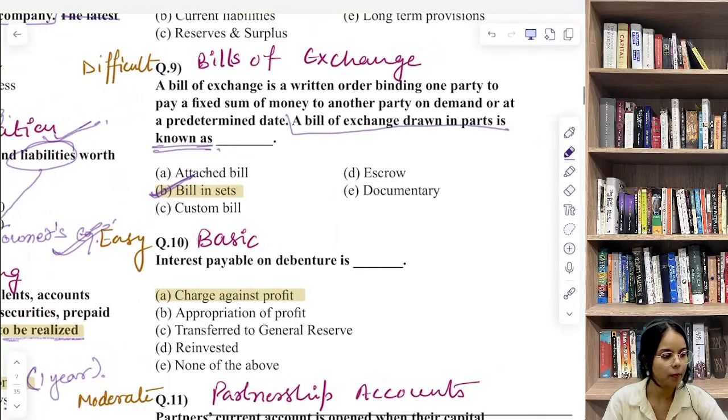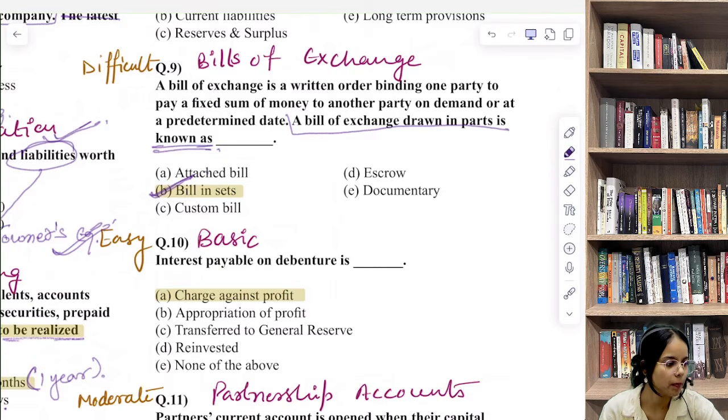But this topic, bills of exchange, bills in sets, is covered at the class 12th level under traditional financial accounting, where a bill in sets refers to a bill drawn in multiple copies for safety. Multiple copies of the bill are made for safety. They are sent through different routes, ensuring that at least one bill reaches the drawee.